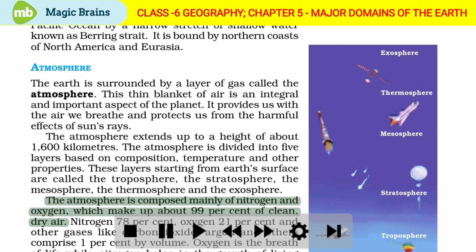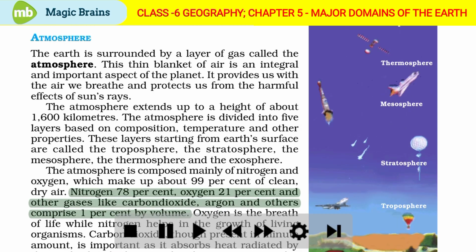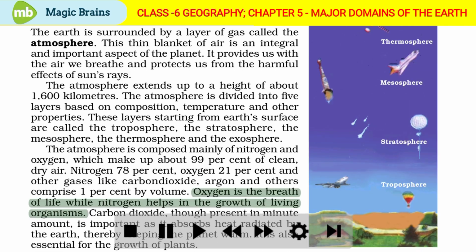The atmosphere is composed mainly of nitrogen and oxygen, which make up about 99% of clean dry air. Nitrogen 78%, oxygen 21%, and other gases like carbon dioxide, argon, and others comprise 1% by volume. Oxygen is the breath of life, while nitrogen helps in the growth of living organisms.